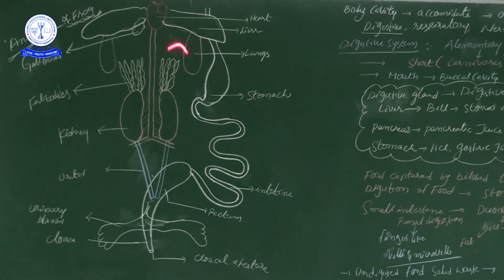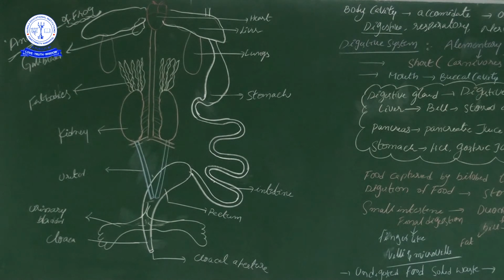See, so initially the frog body cavity is filled with several organ systems. Those organ systems are the digestive system, respiratory system, nervous system, excretory system and reproductive system. So the total body cavity is filled with several organ systems. Body cavity means mesodermal origin only na, eucoelomates. So here among the organ systems, this is the heart, these two are lungs, and these sac-like structures are the livers. If you come down, kidneys are there, and above the kidney some yellow colored fat bodies.